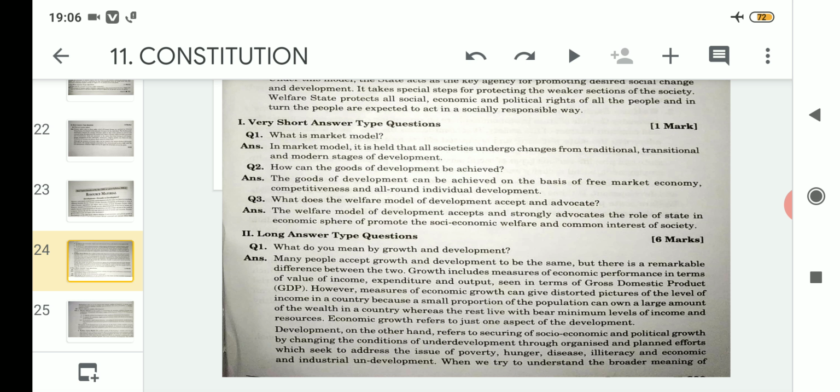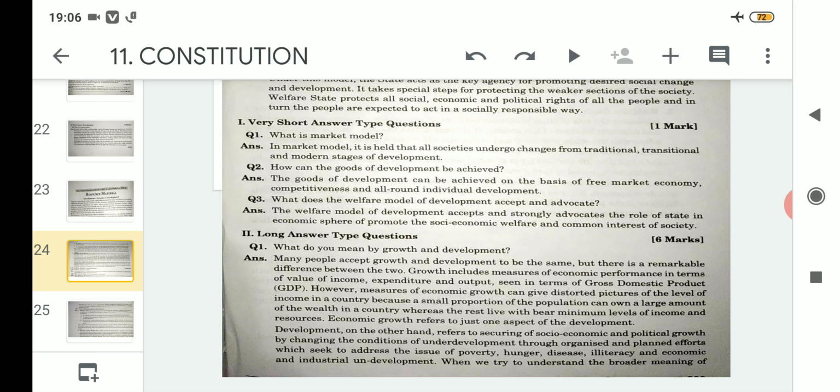Number one, it should follow free market economy, that means free trade area. Then the second point is competitiveness should be there, and the third is all-round development of the individual should also be there. Through these three things, the goals of development can be achieved.